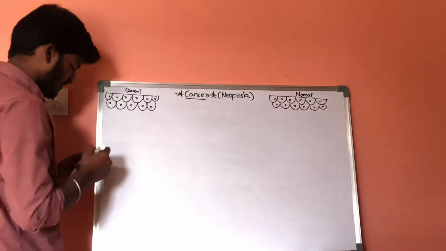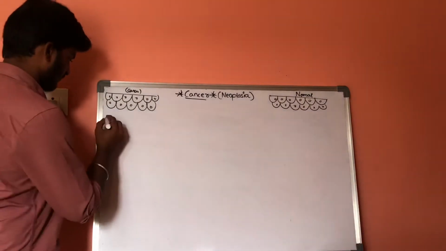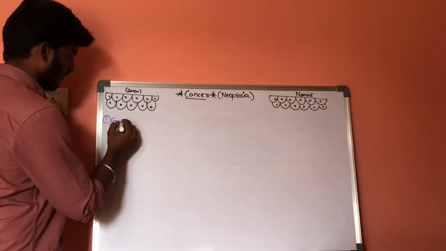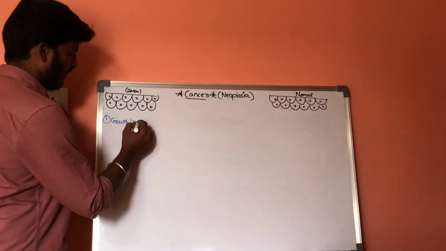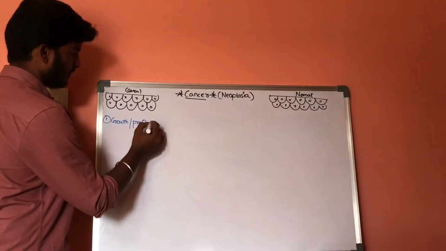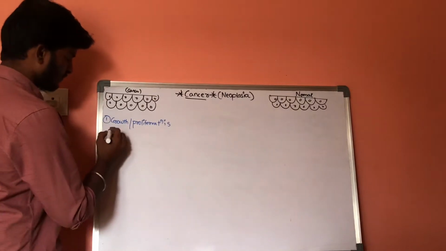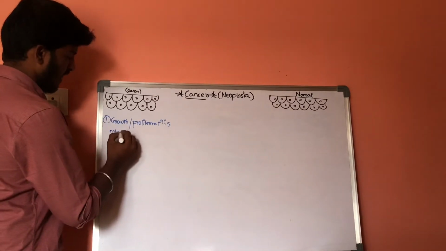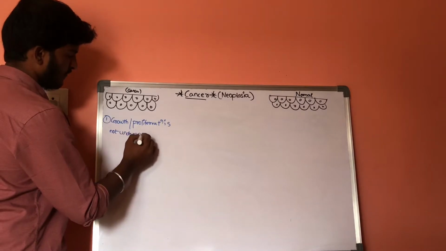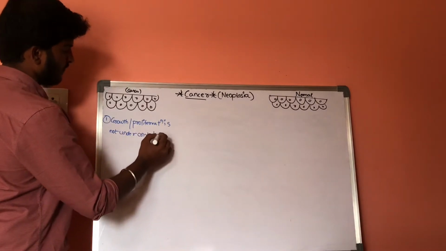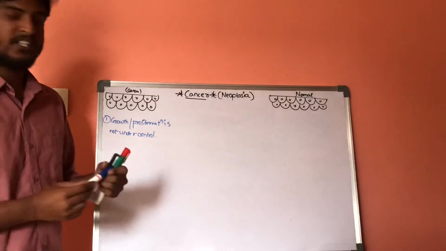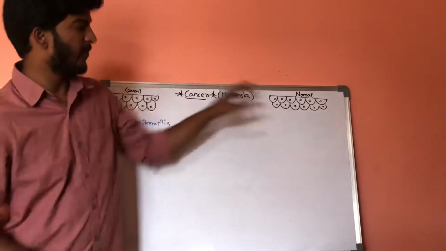This is the first difference between the normal cells and neoplastic cells.